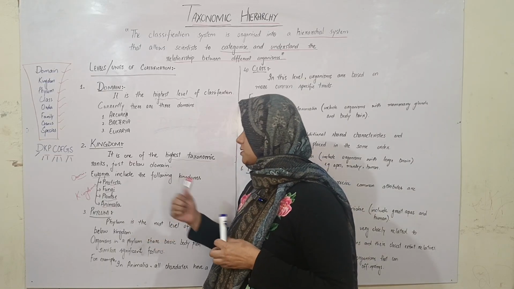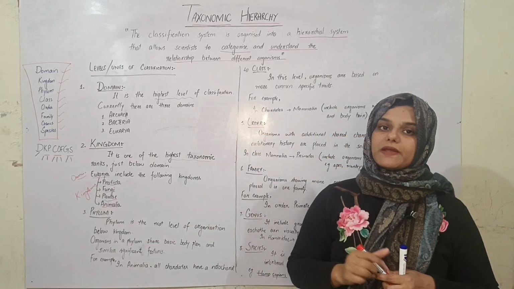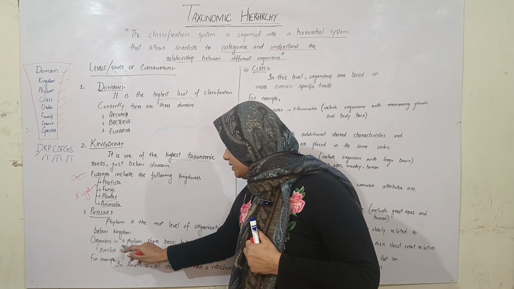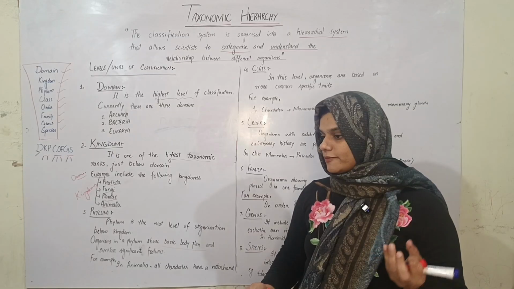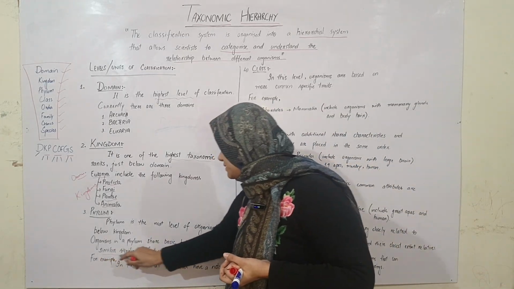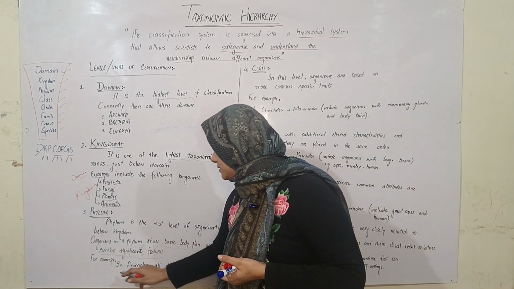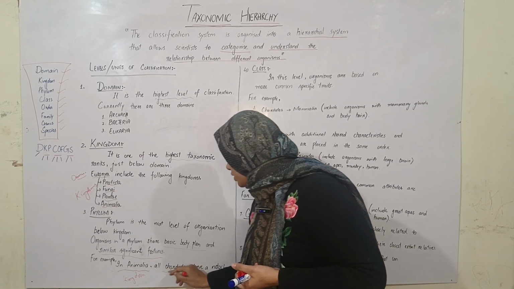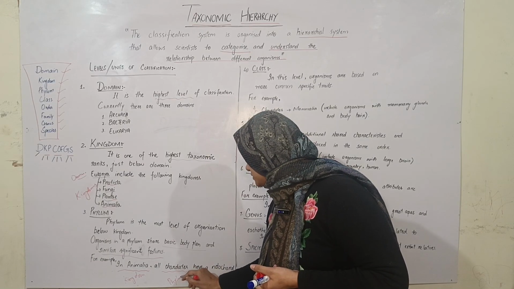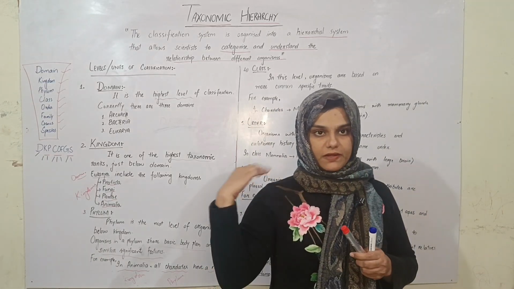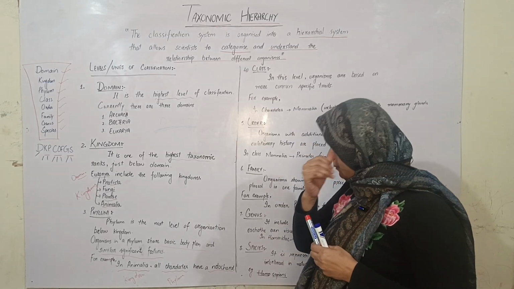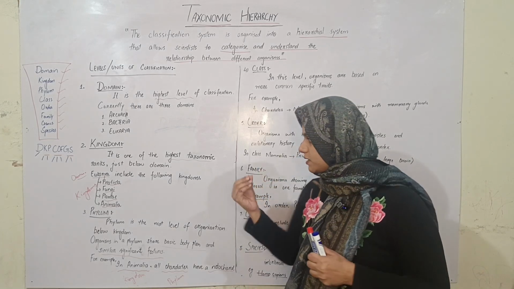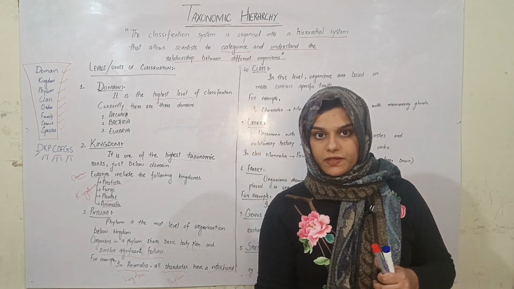Now look at the next rank in the classification system, and that is phylum. This is the next level of organization below kingdom, and organisms in a phylum share a basic body plan. So they have almost the same type of body plan, and they have similar significant features. For example, in kingdom Animalia, chordates, this is a phylum, they all have a notochord at their posterior ends. So in kingdom Animalia, all chordates are a specific phylum. They all have a notochord. So we are becoming specific as we go down the ranks.